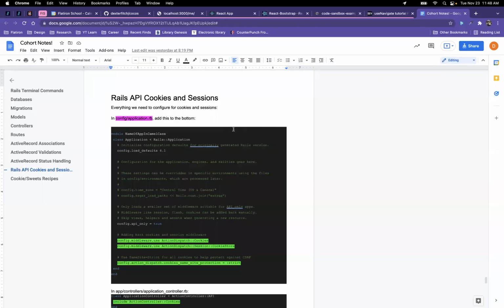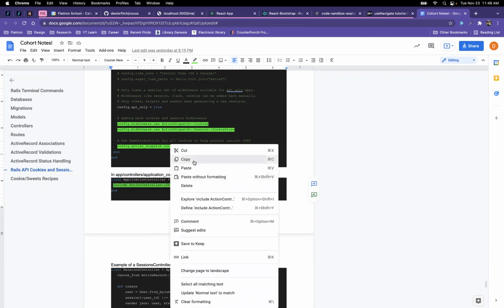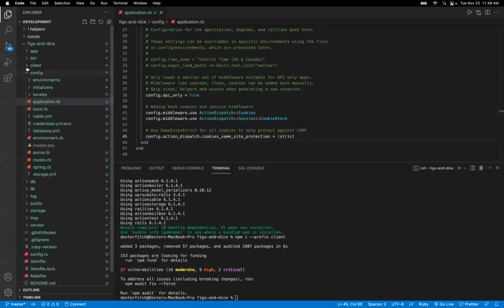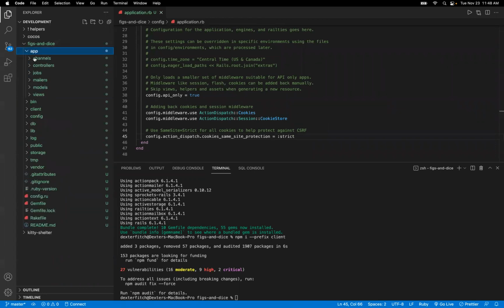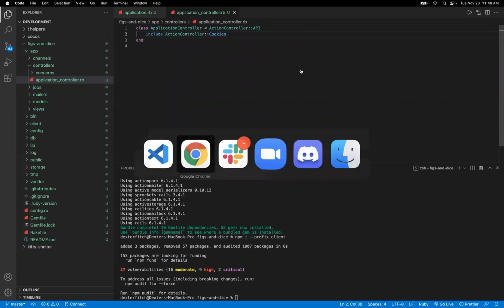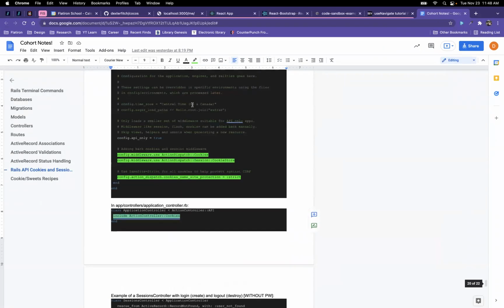Let's check our notes. Yep, in controllers, the application controller, we have to include that ActionController Cookies middleware. I'm just going to go ahead and copy it from our notes this time and add that into our project. So I'm going to go to app, controllers, application controller. I go ahead and add that there to allow us to have cookies and sessions. All right. That's all we need there.